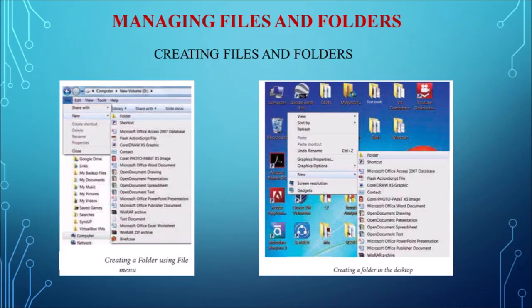And in the second image, you can see in the desktop, right click, you can see the pop-up menu. There you can see the menu called new, and in the sub menu you can select the folder. Again, a new folder with a default name, new folder will be created, and the required name can be typed and press the enter key. So this is how we can create new folders in two methods.